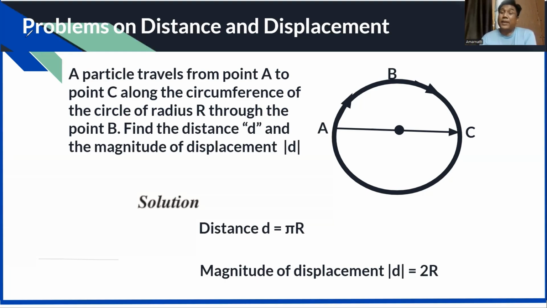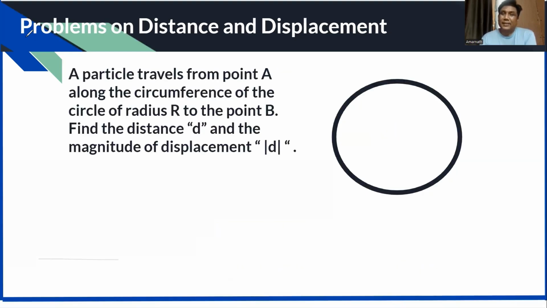Say if the particle goes from A to B only, so what will be the answer? Let us see. A particle travels from point A along the circumference of the circle of radius r to the point B only. Now it is not going to the diametrically opposite point. It is going to the B point only, at some 90 degrees, which means a quarter of a circle. Find the distance d and magnitude of displacement. Please try, 2 minutes for you.